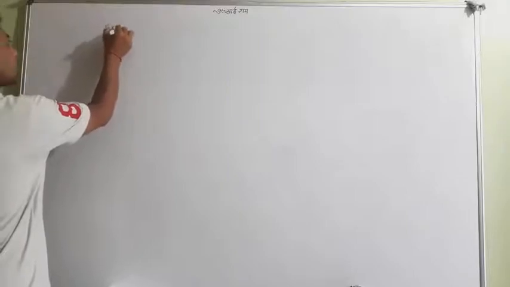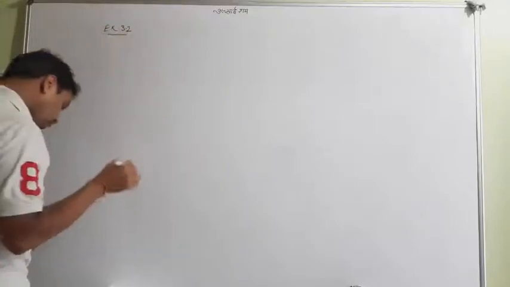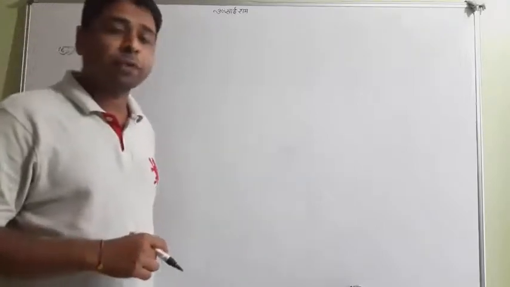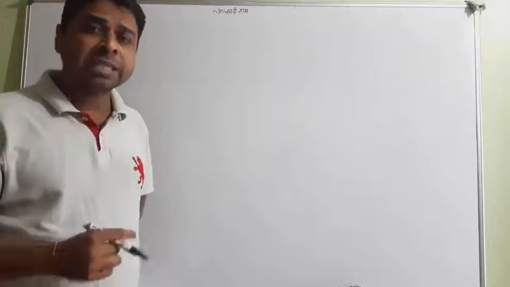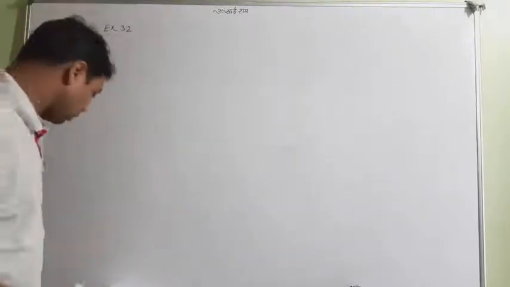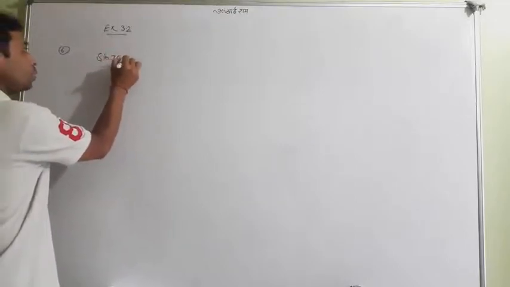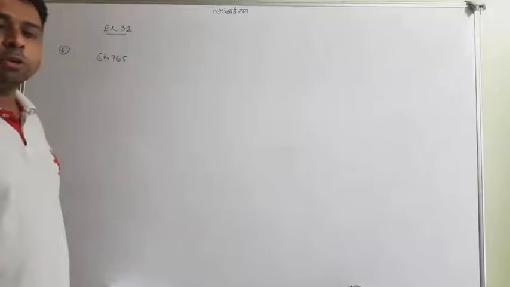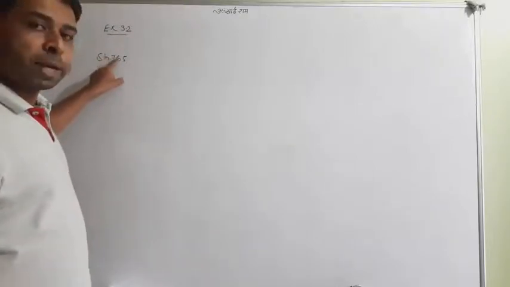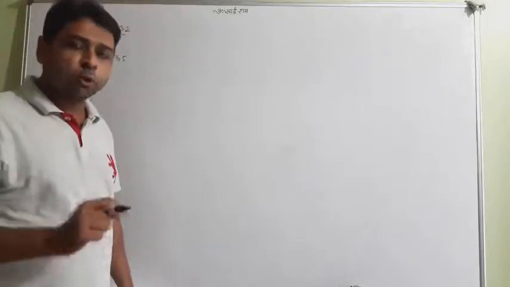From exercise 3.2, I have question number 6. Questions 1 to 5 are based on a different concept, but I will discuss them later. First I want to discuss question number 6, which is sine 765. Look at how we can find the value of a trigonometric function for a bigger angle. This is 765, so I want to go slowly in this question.